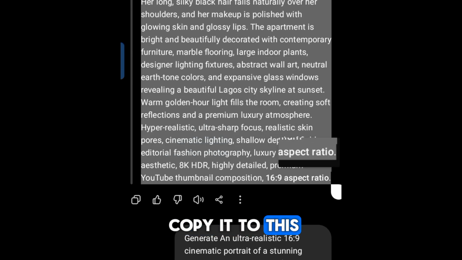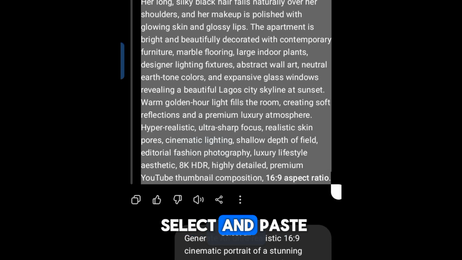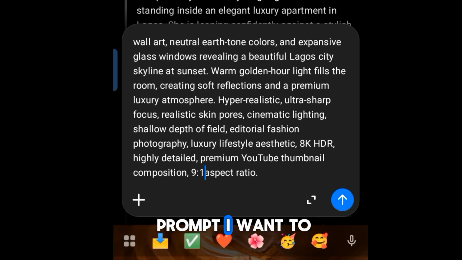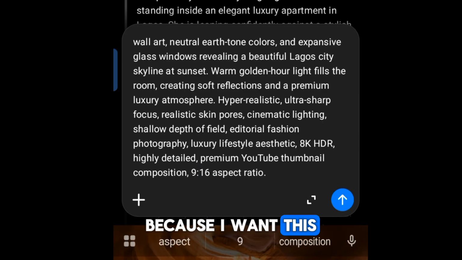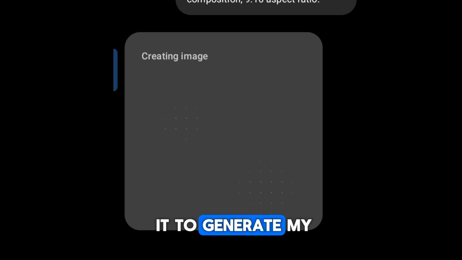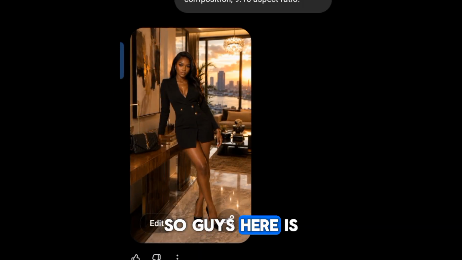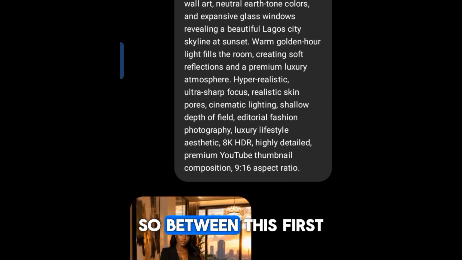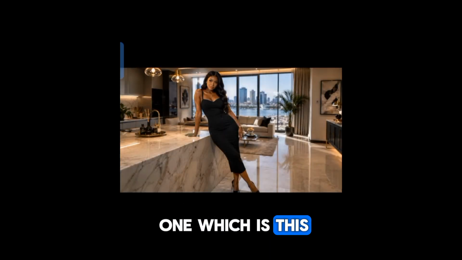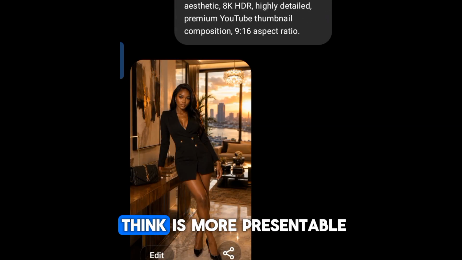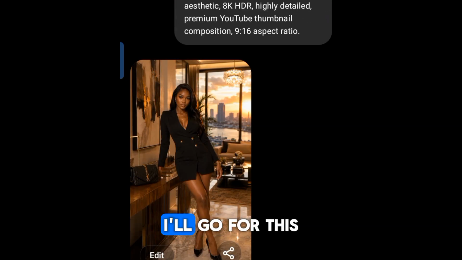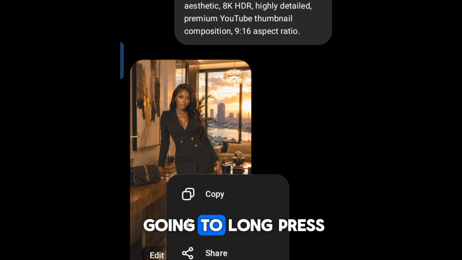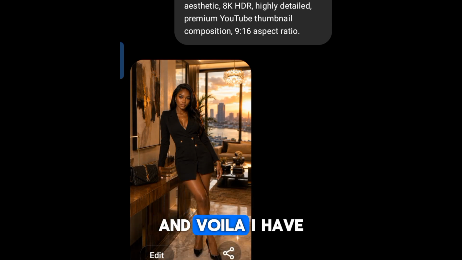So I'll copy it to this place and I will select and paste. So here is the prompt. I want to change this to 9:16 because I want this one to be TikTok size, so that I will show you how the one for TikTok size is. So I'll just paste it here and allow it to generate my image for me. So guys, here is our second image, and I think she's more beautiful. Between this first one, which is this, and this one, which one do you think is more presentable? I'll go for this. So what I'm going to do, I'm going to long press and click on save, and voila, I have my image ready.